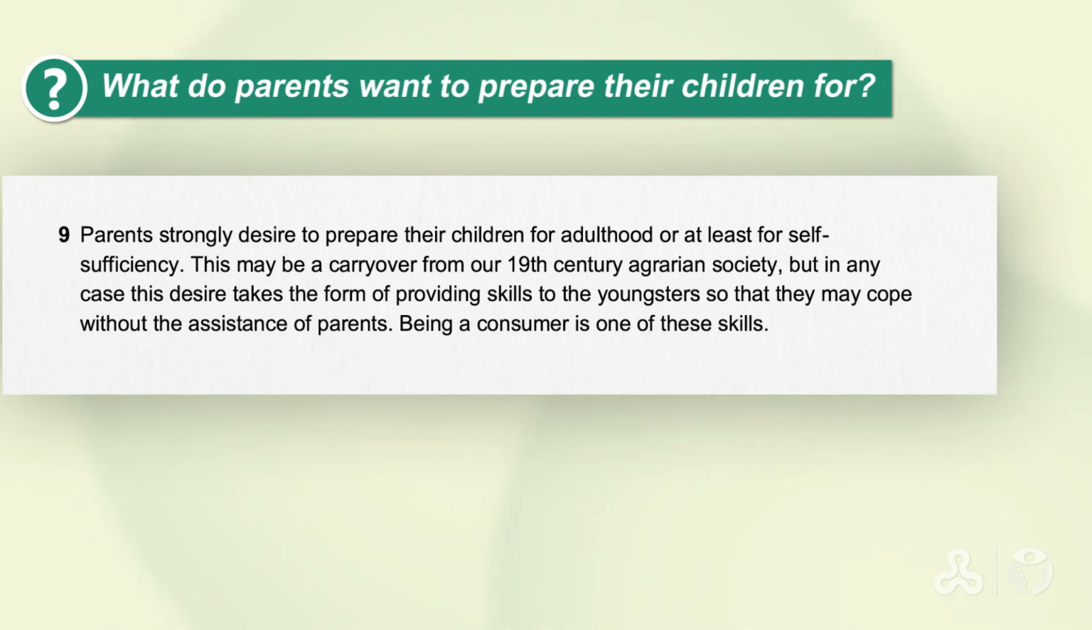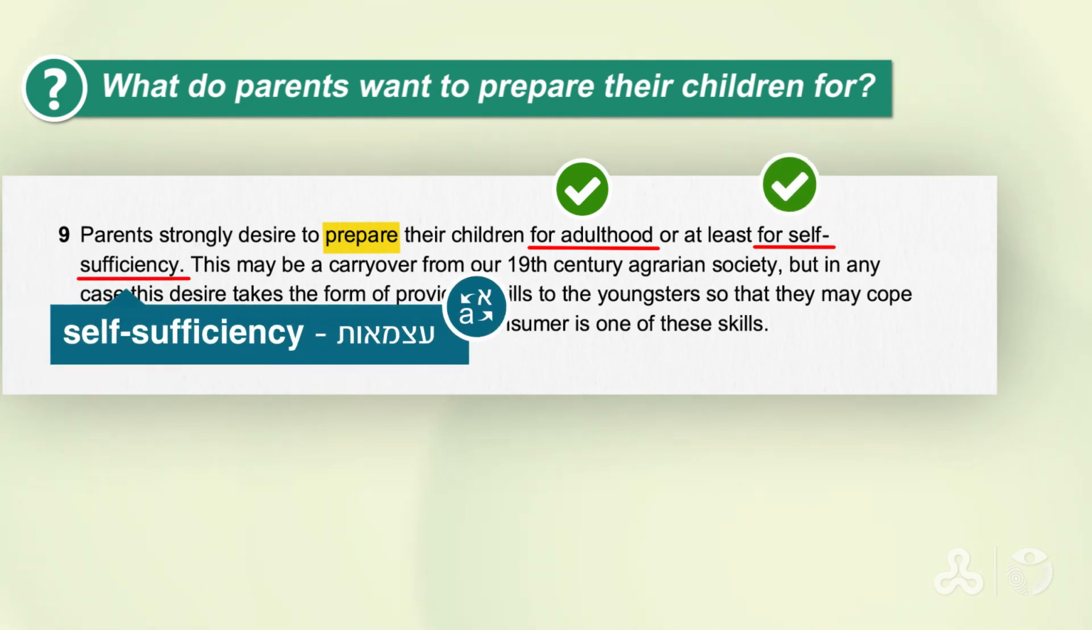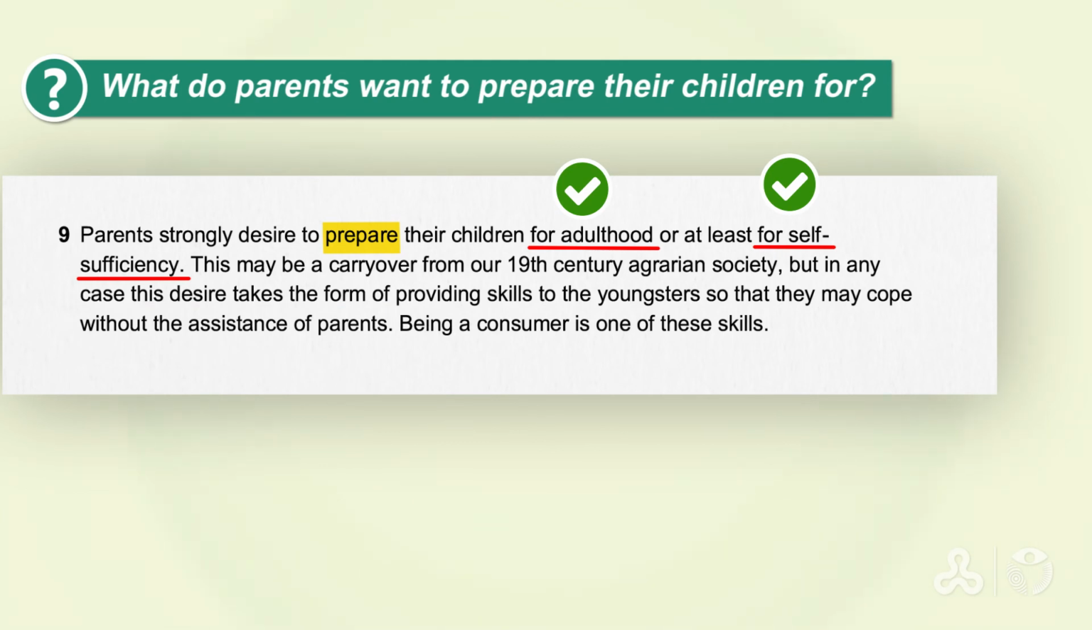So it says here in the beginning of paragraph 9, parents strongly desire to prepare their children for adulthood, okay? Or at least for self-sufficiency. So here already we have 2 things that parents, okay, are trying to prepare their children for. Number 1, for adulthood, כן? לחיים כבוגרים, okay? And the other thing for self-sufficiency. Children learn how to get along in the world on their own, כן? לסמוך על עצמם ולהסתדר בתור אנשים עצמאיים. So this is what parents are trying to prepare their children for.